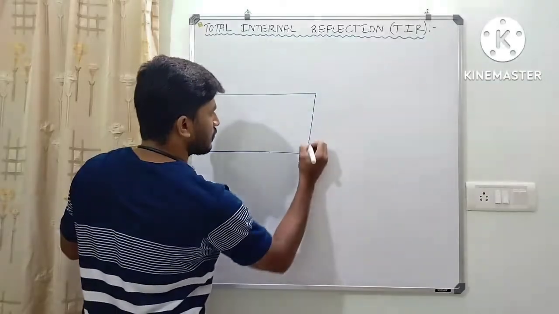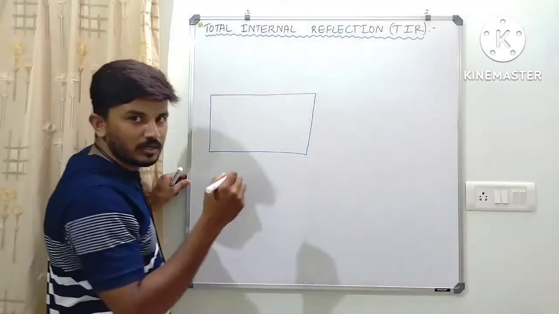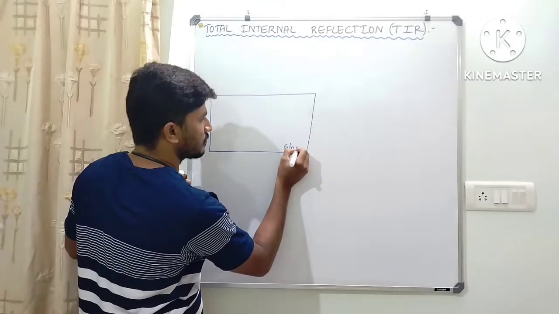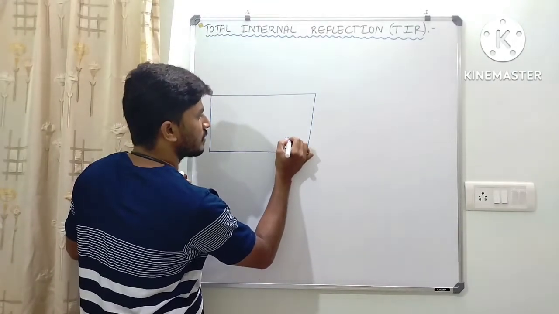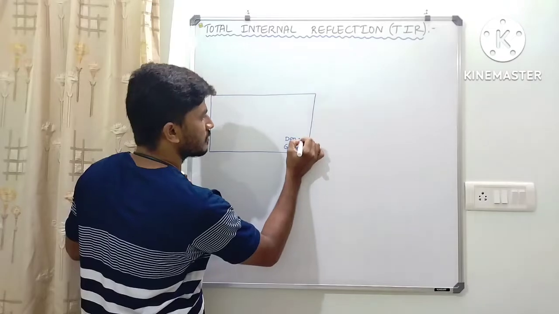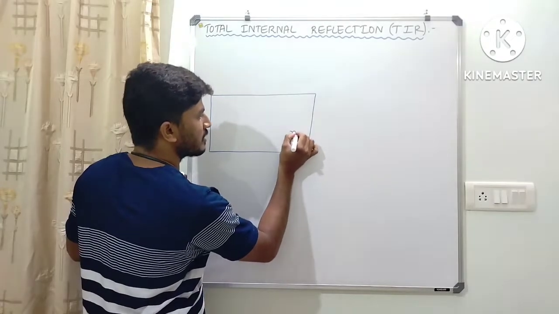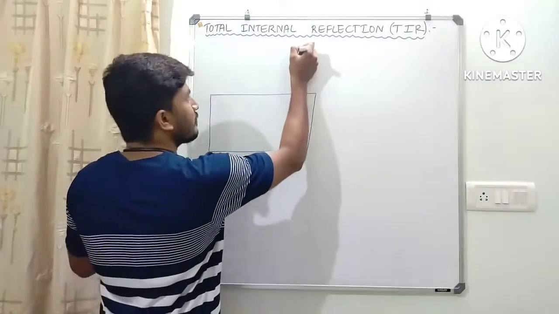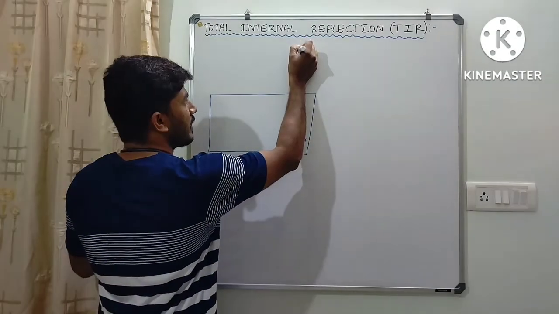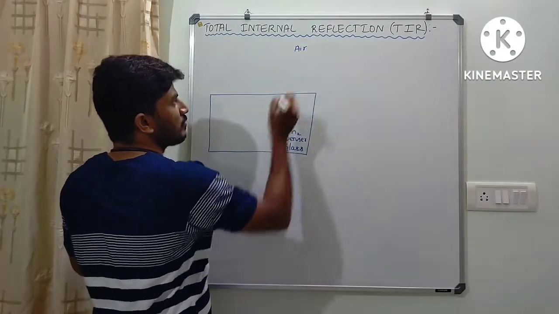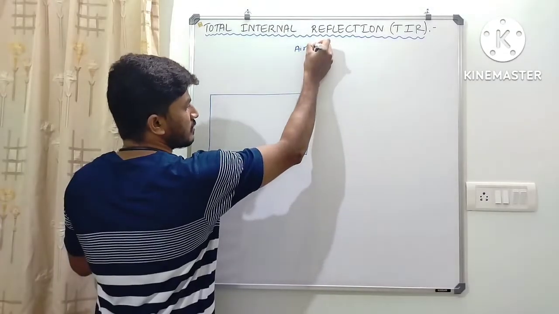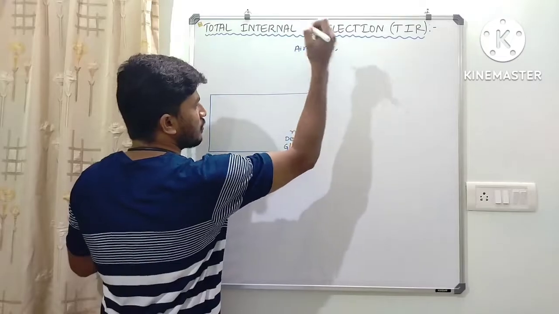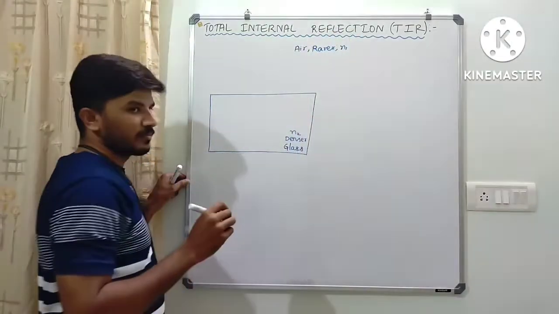Here I have a glass medium which is denser, whose refractive index is N2. And here we have air, which is not denser, it is rarer, and whose refractive index is N1.